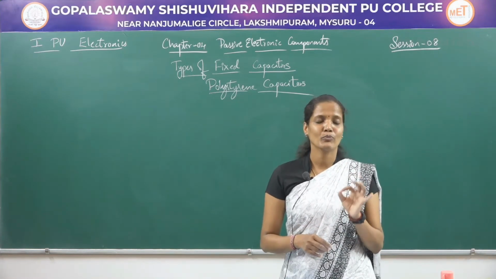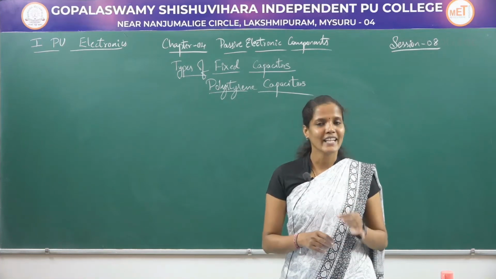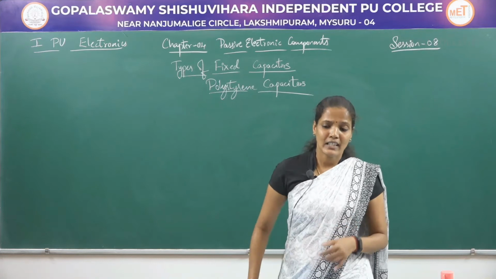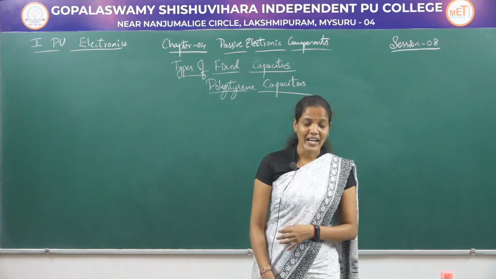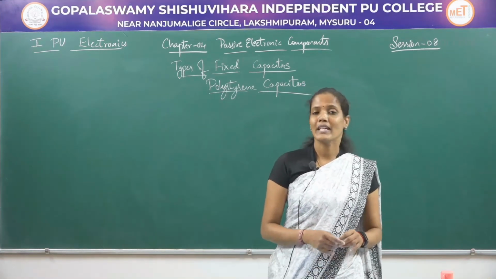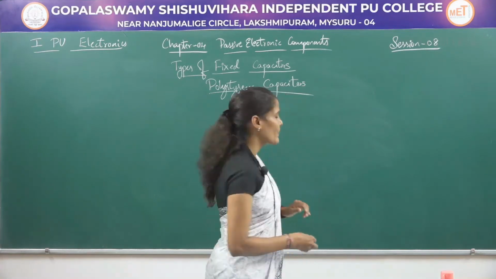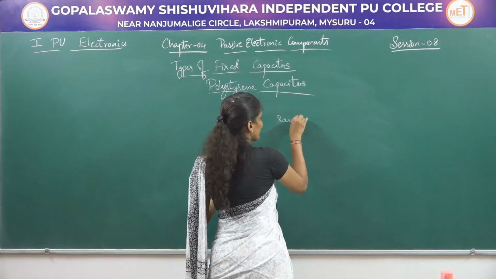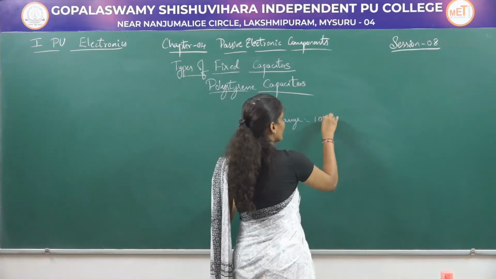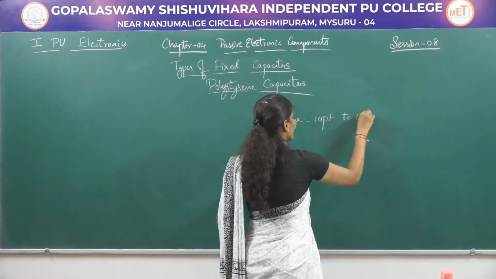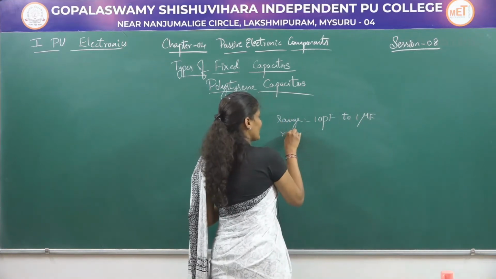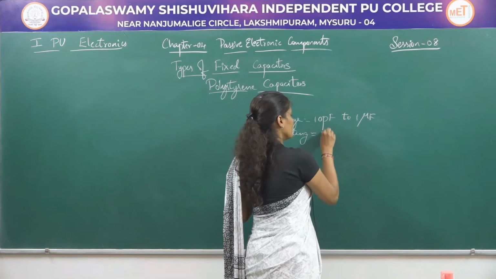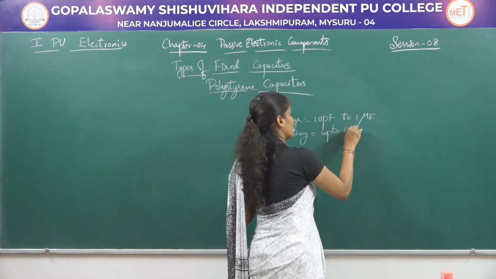Here we are going to use polythene sheets or mylar sheets, hence it is named polystyrene capacitors, and the available range of these capacitors will be 10 picofarad to 1 microfarad. The specifications of these capacitors are: the range is 10 picofarad to 1 microfarad, and the voltage rating is up to 630 volts.